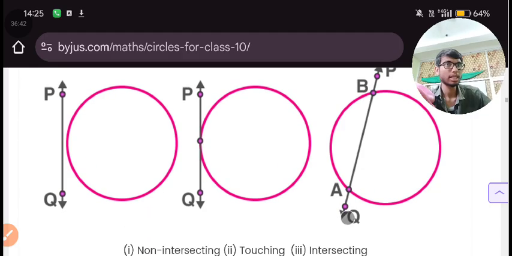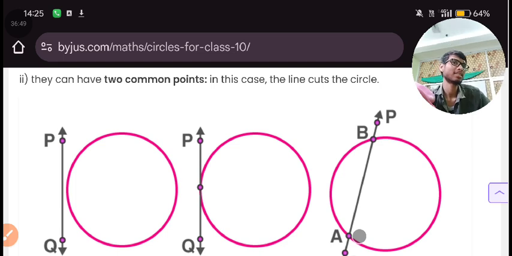And what about this? A line which is intersecting the circle. So this will be intersecting.